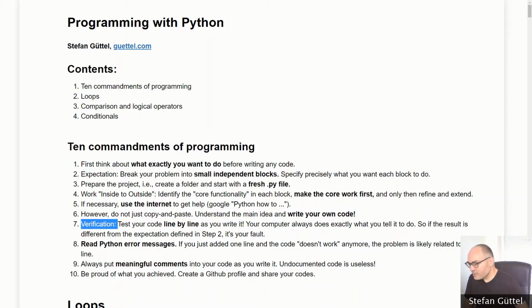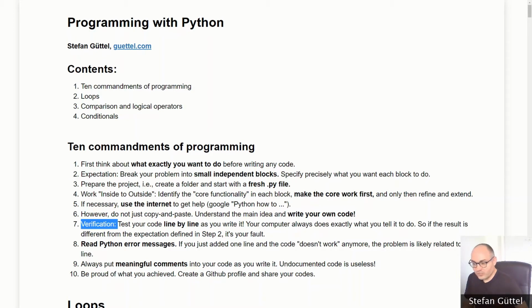Verification, point number 7. It is important that we test our computer codes, and I recommend doing this, at least in the beginning, line by line. Your computer actually does exactly what you tell it to do. So if you write a computer program and it behaves differently from the expectations that you have defined in step 2, then it is likely our own fault, right? So I recommend writing maybe one line of Python code, running the code and seeing what it does. Okay, if it works fine, you can add the second line and so on.